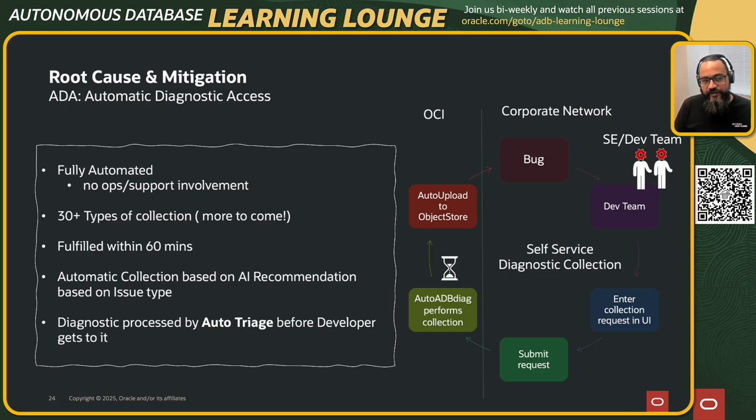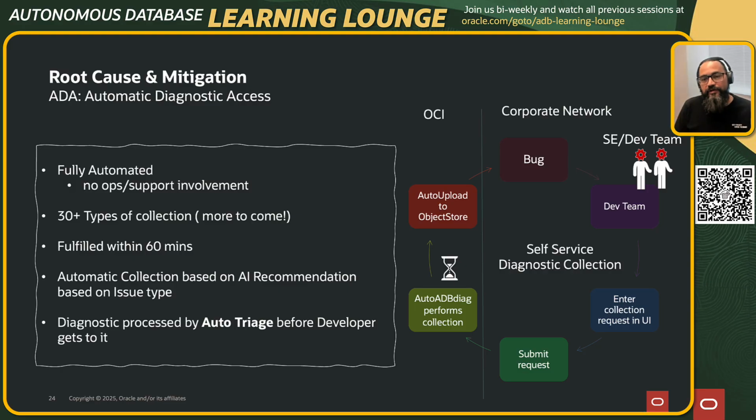The other thing that we are developing, that's in the last line, is the triage AI. Triage AI is a system that we have built where we create expert documents. When I say create, it could be an existing document which is there. Based on the expert document, we send it to an LLM, and once that expert document is consumed by the LLM, we also pass in the potentially important diagnostics to the LLM. It can use the expert document and give recommendations saying, hey, this is what I'm seeing in the trace file, this is potentially what is wrong, and this is what potentially needs to be done to address the issue, or say we need some more information for it.